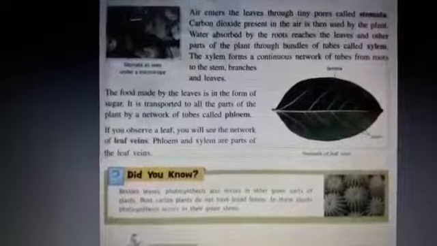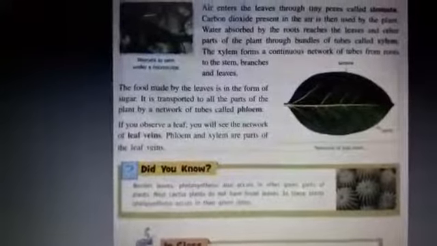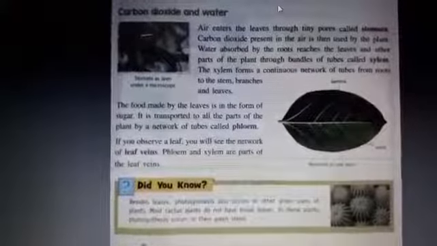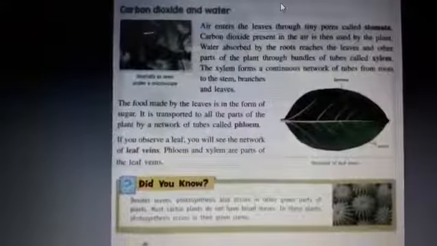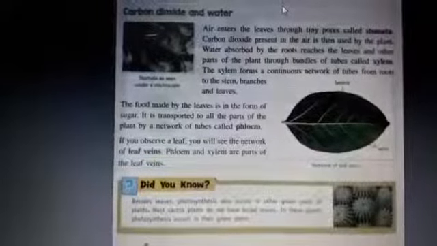Now when the food is made in the leaves, there are vessels, bundle vessels, called xylem and phloem, which are responsible to circulate this food. So when the leaves make their food, it is circulated by the phloem. And for this process, how does the plant get its water? They get water through the xylem. So xylem is responsible for transportation of water and minerals from the soil.